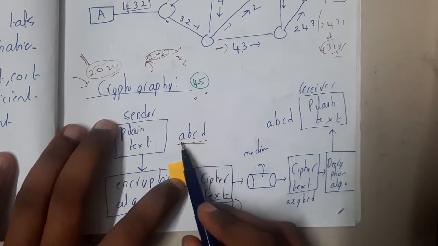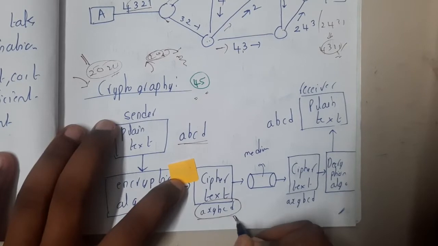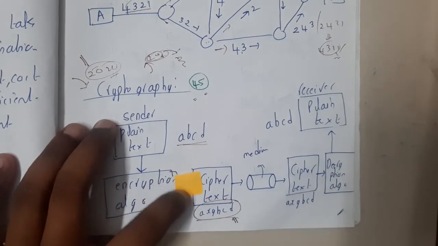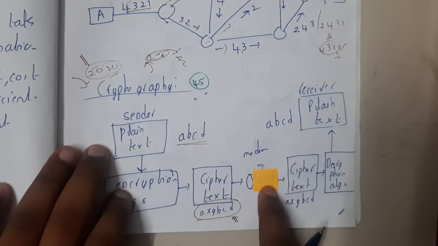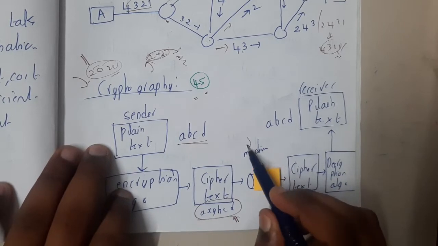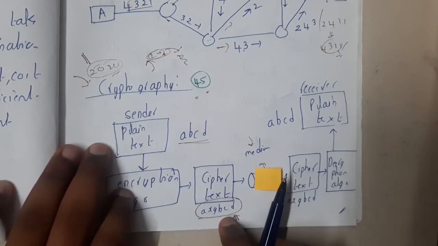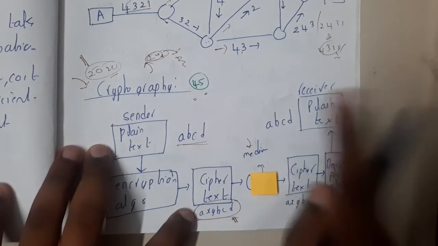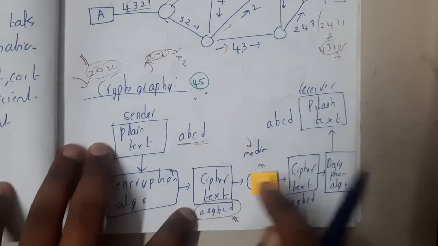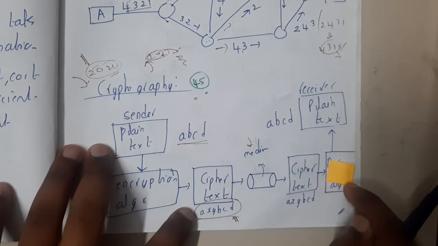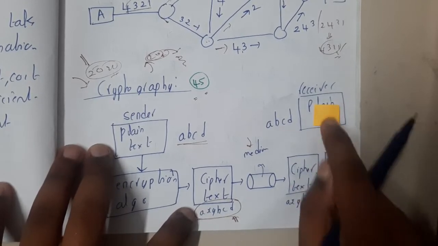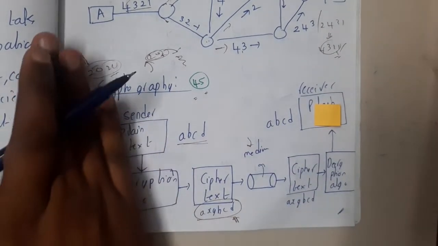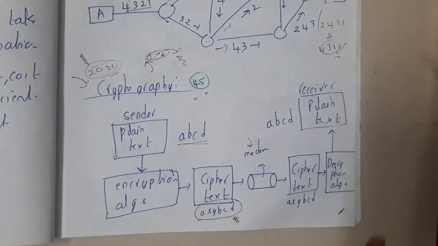I wanted to send ABCD, but if you observe here, it is something else, right? This data will be transferred in the medium. Assume that a hacker hacked into the system and read this data. Can he understand anything? No, right? So that is the disadvantage for that hacker, and it's an advantage for us. Once it is received by the receiver, he will decrypt that message and get the original message. This concept is nothing but cryptography.